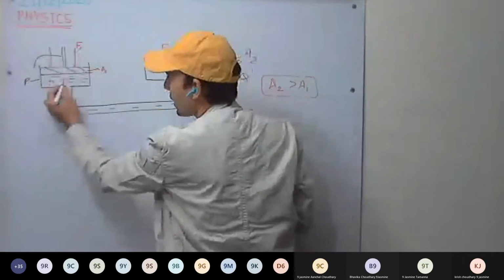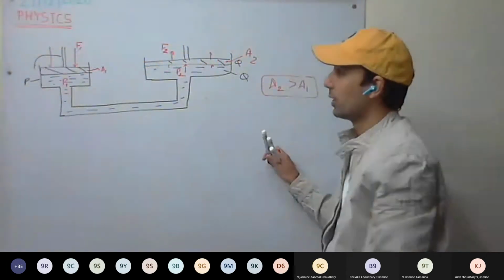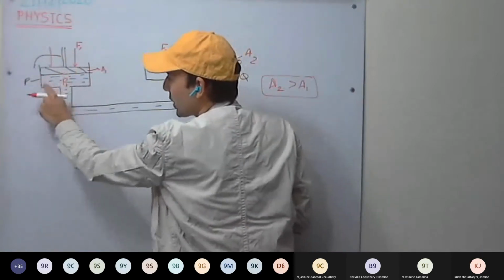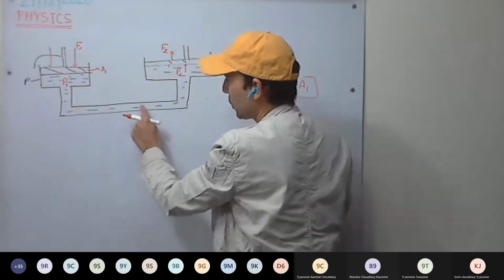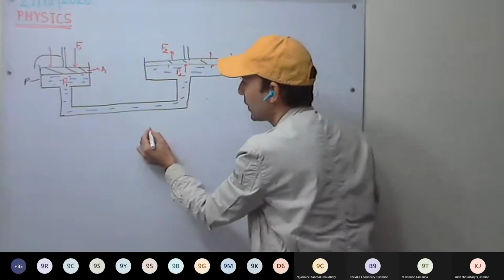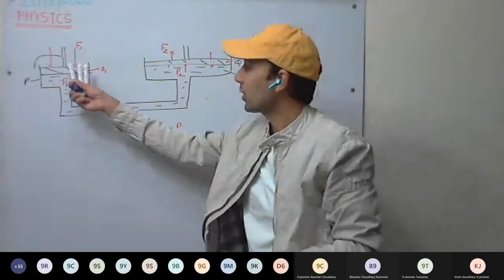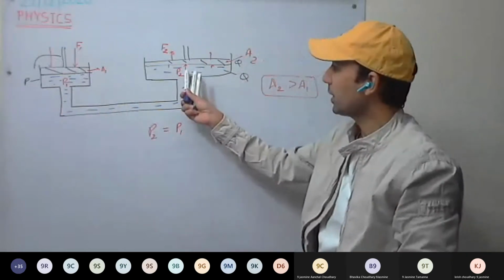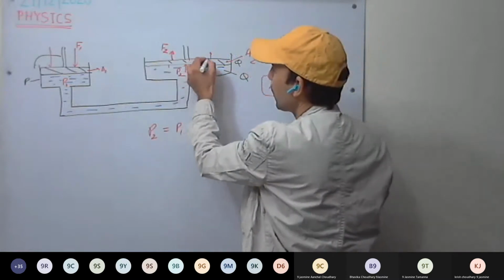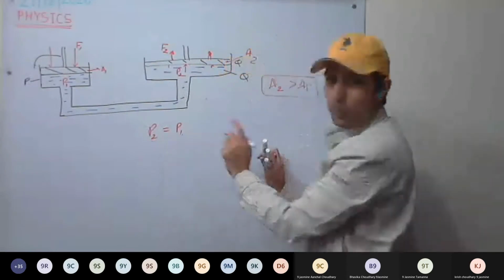With F1 we apply, let the pressure be P1 here, and here we have the pressure P2. As we press this piston P, pressure increases here, this gets transmitted through the liquid, and so the pressure here becomes equal to the pressure here. That means P2 is the same as P1. Whatever extra pressure we applied got transmitted here, such that the pressure on both sides becomes equal. So this piston will be pushed upward, such that P2 is equal to P1.